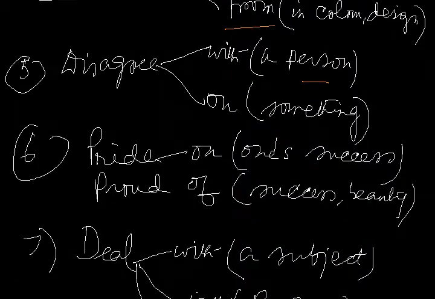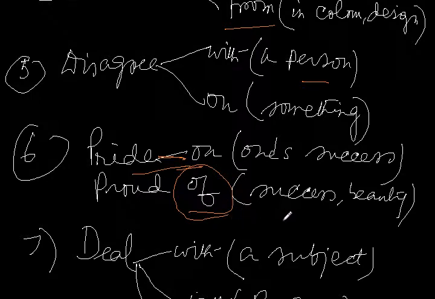Now let me come to the next example. We say pride in. Pride is used as a noun. We take pride in our achievement. The boy takes pride in his success. But proud is always followed by of. He is proud of his success. He is proud of his wealth. She is proud of her beauty. So proud of, pride in.